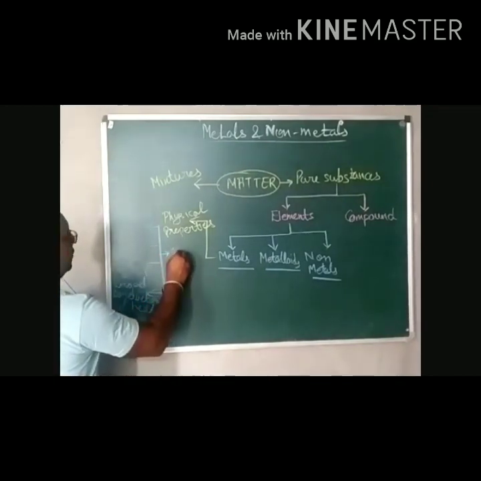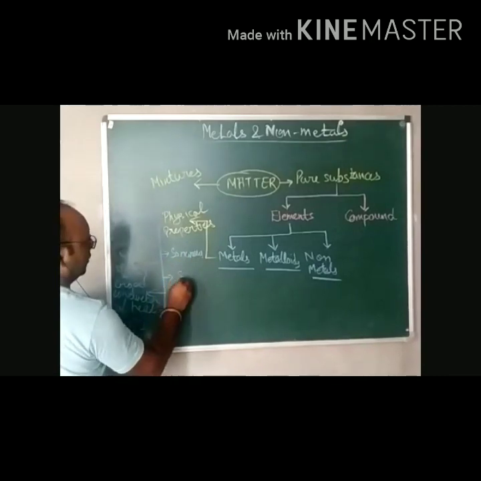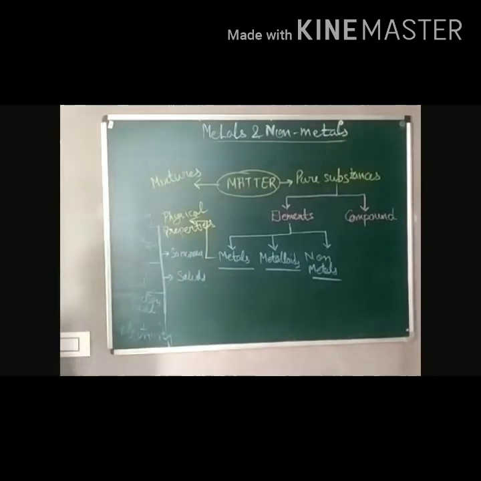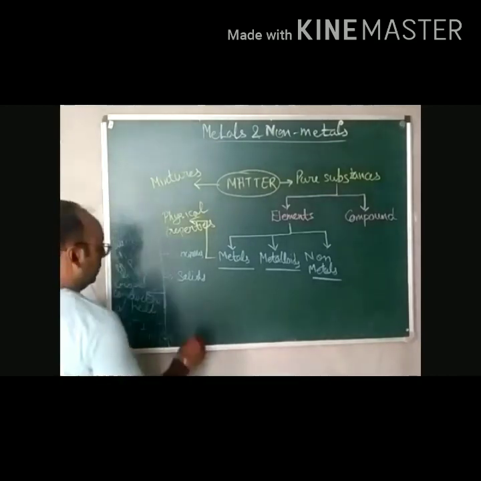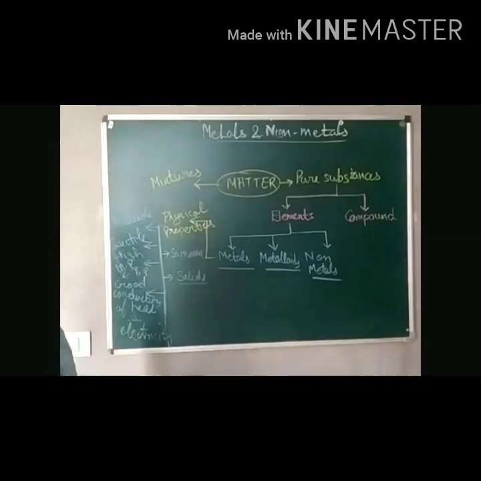Also they are sonorous, and solids. Metals are hard, metals always exist as solids. They are hard except sodium, which can be easily cut with a knife, right?